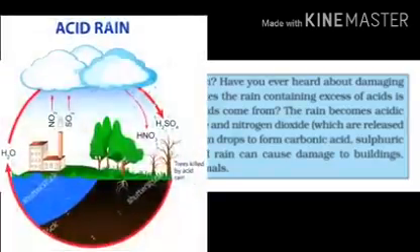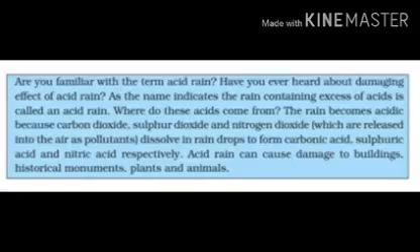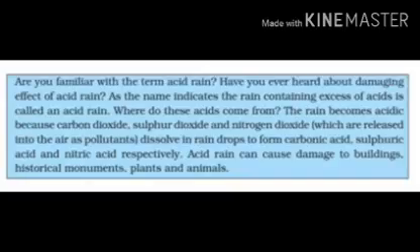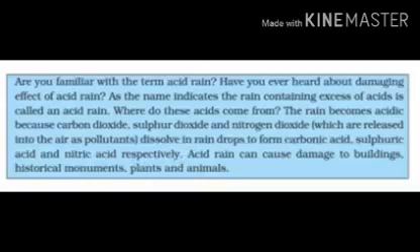You must have heard about acid rain, which causes damage to buildings, historical monuments, plants, animals, etc. Where does this acid rain come from? Acid is produced because of the harmful gases which are present in the atmosphere, such as carbon dioxide, sulfur dioxide, nitrogen dioxide, and these gases are released due to the burning of fuel and other substances in factories, cars, etc. When these gases mix with raindrops, they form carbonic acid, sulfuric acid, nitric acid, etc. And then they drop down along with rain. This is known as acid rain.